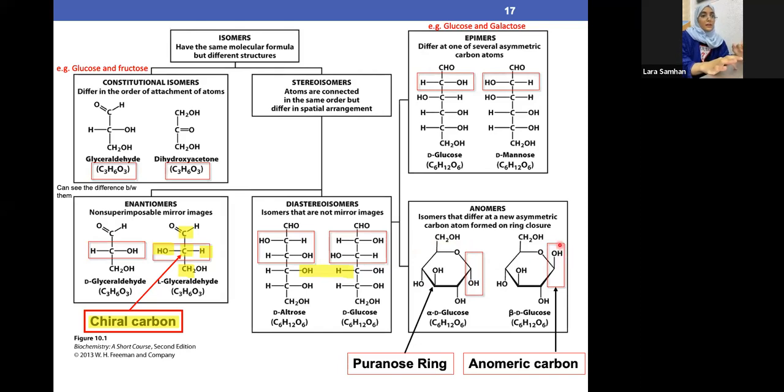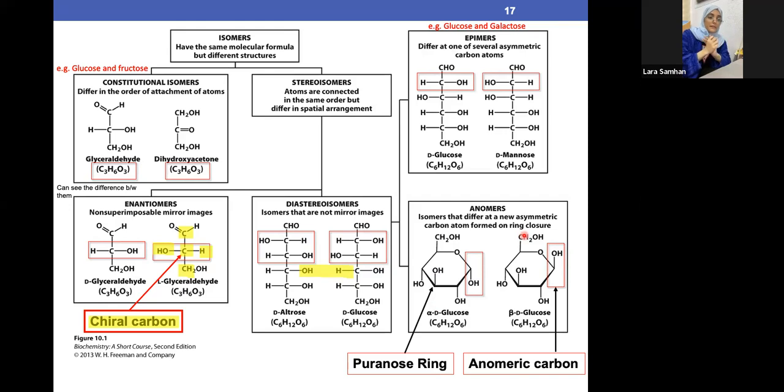Same here. If this OH is pointing down and this CH2OH is pointing up, it's opposite to one another. Because of that, we call it alpha. Compared to this one, the OH is going up and the CH2OH is also going up. Both are going up. That means it's beta.